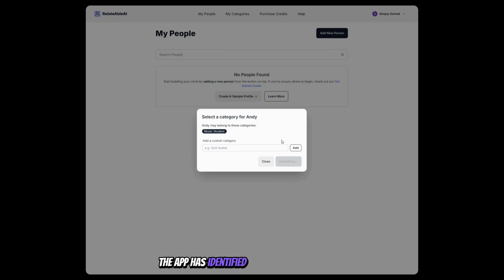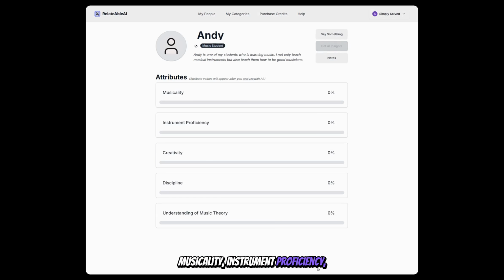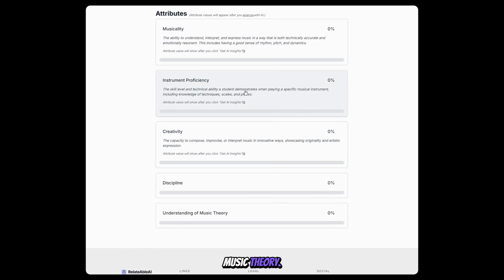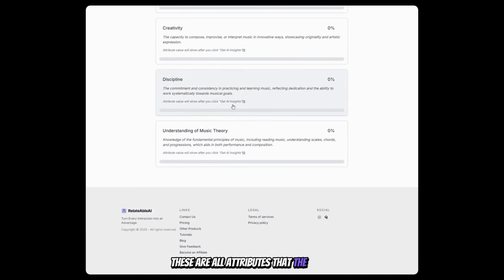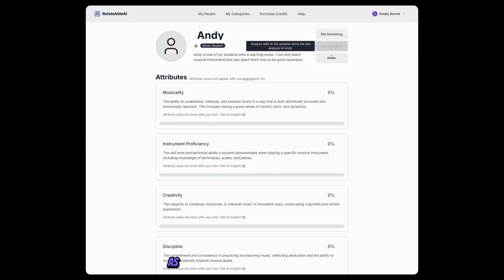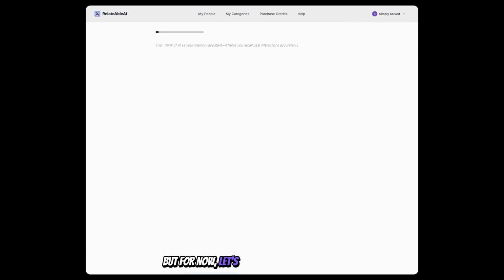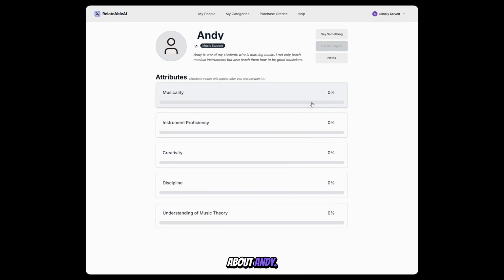The app has identified the relevant attributes for the music student category, such as musicality, instrument proficiency, creativity, discipline, and understanding of music theory. These are all attributes that the AI has deemed relevant for the music student category. If we want to add or remove attributes, it's as simple as going to this category and editing it. But for now, let's continue adding stories about Andy.